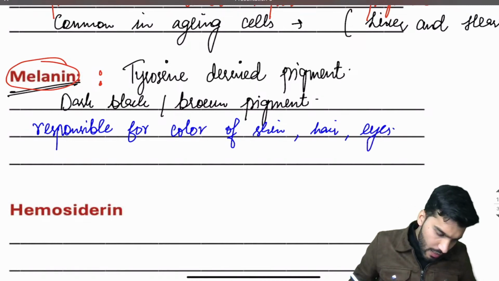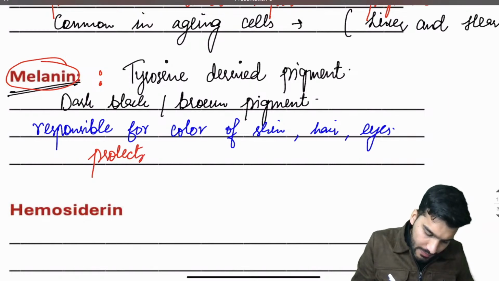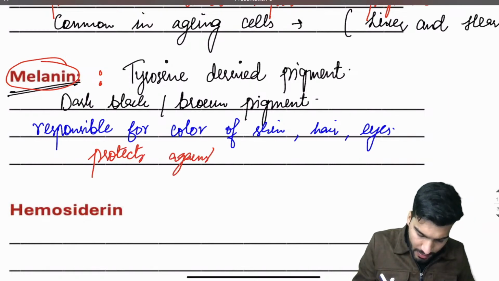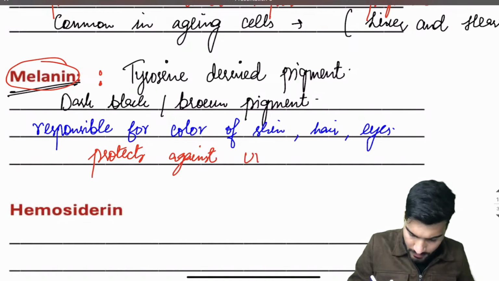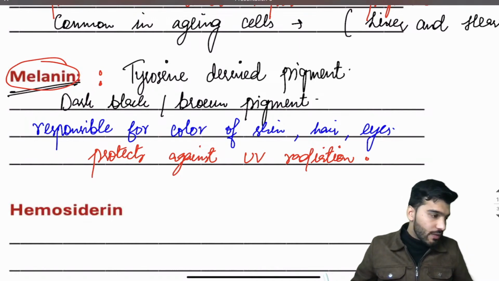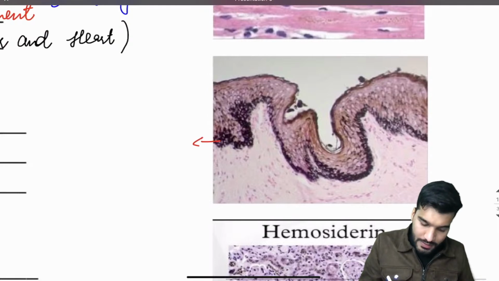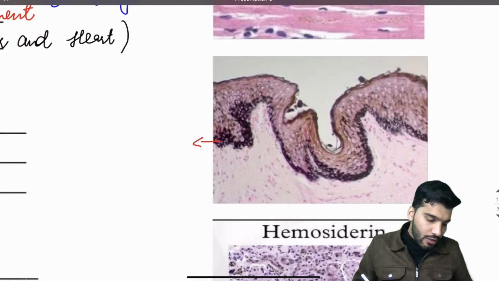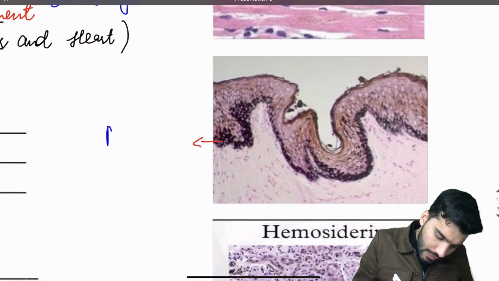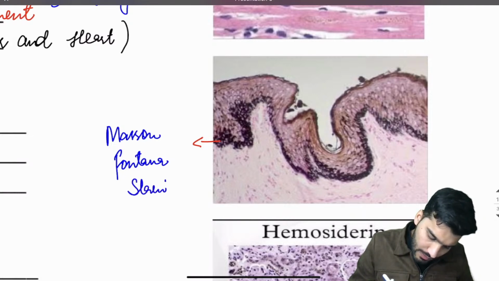Eyes. Okay, and remember this melanin, it protects against the UV radiation. Okay, and tell me, what is the stain that is used for melanin? Very good, that's going to be Masson-Fontana stain. Sir, this is all Masson-Fontana stain.